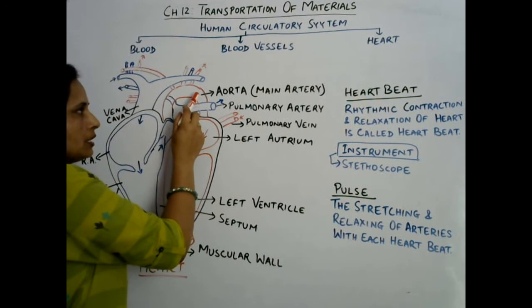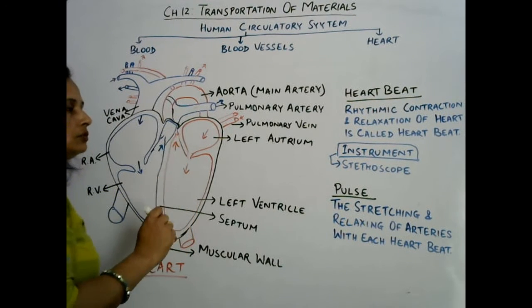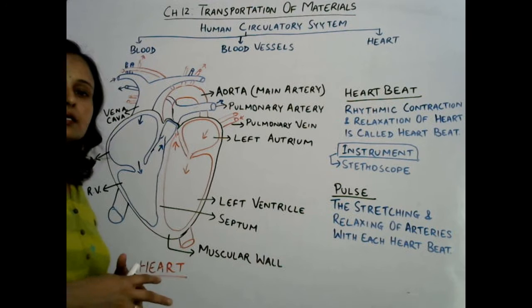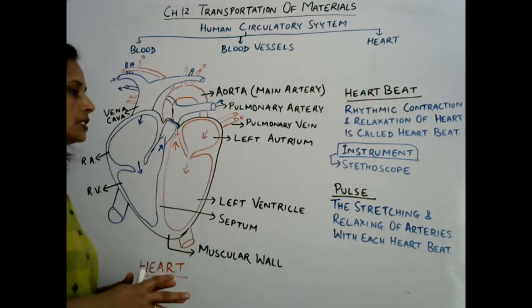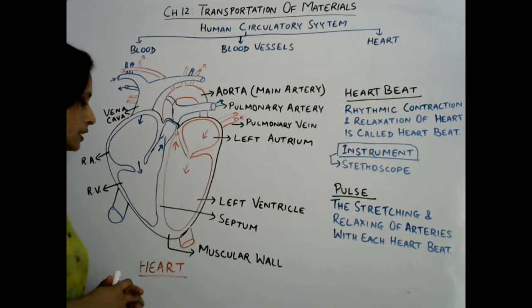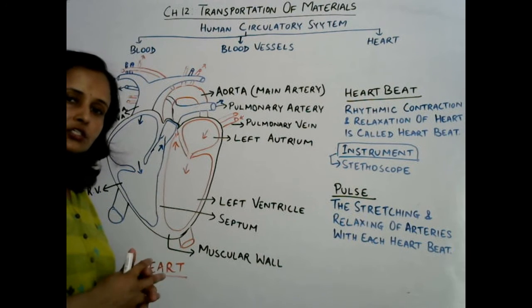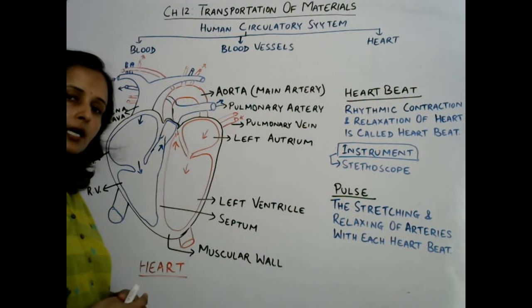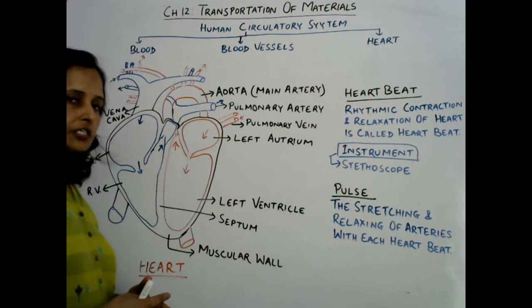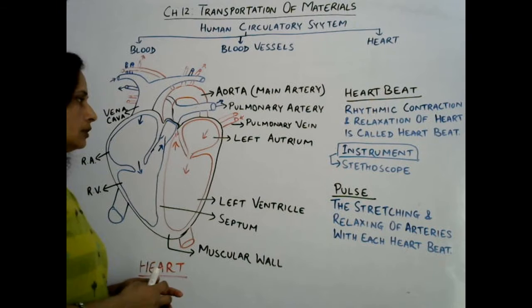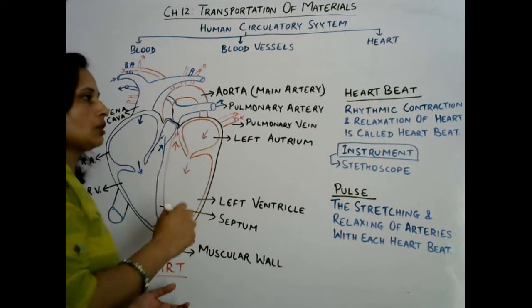Then the giant artery, the aorta, supplies blood to other arteries, and that carries blood to each and every cell of the body. In this way the heart works. So basically this is the contraction and relaxation of the different chambers of the heart, and due to that contraction and relaxation of the heart, a sound is produced.